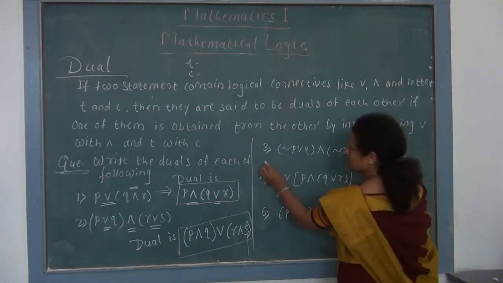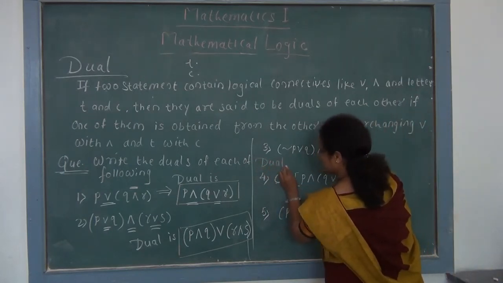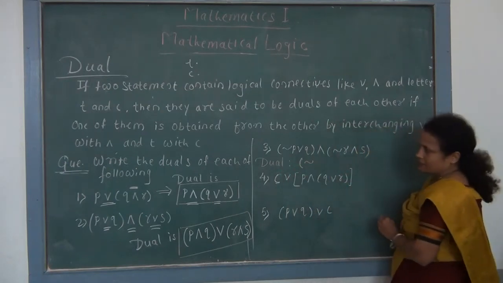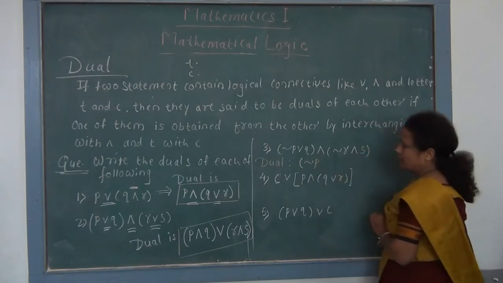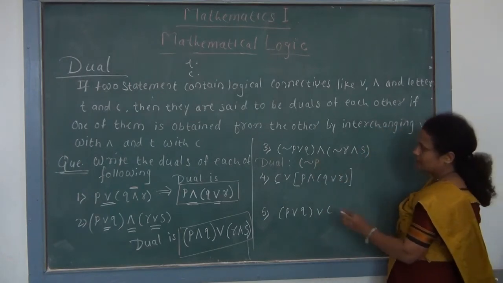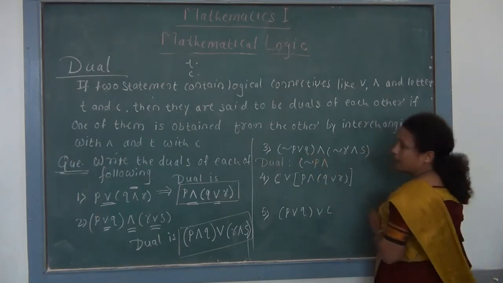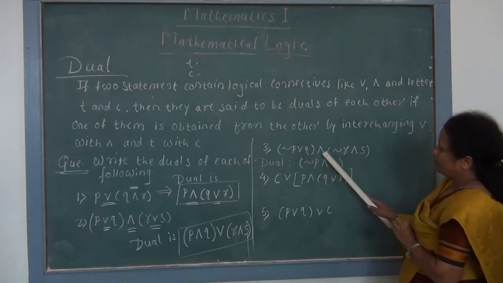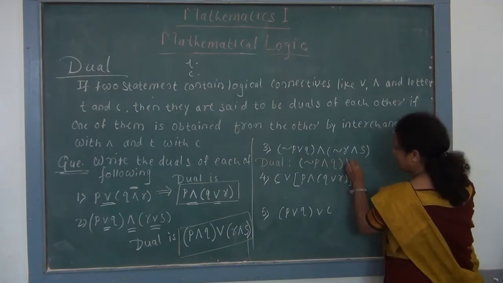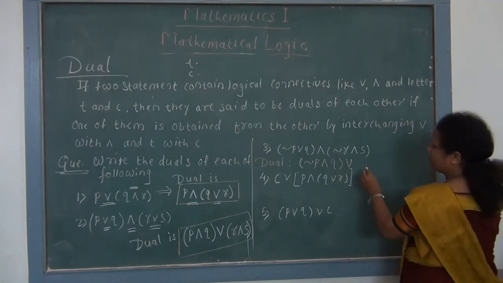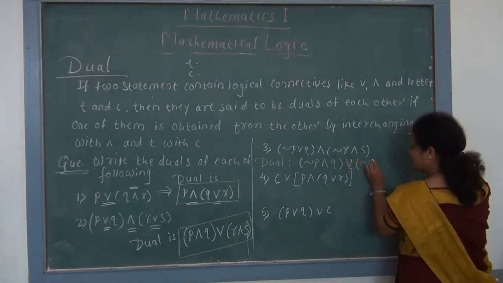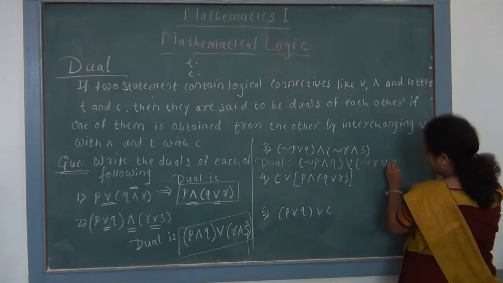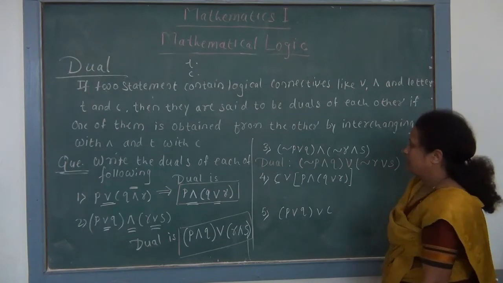So dual becomes, we write the bracket as it is, then this negation as it is, then negation P as it is. We replace this OR by AND, then Q, we complete this bracket, and now we replace this AND by OR. Again bracket as it is, this negation as it is, negation R, and now replace this OR by AND, S, and then complete the bracket.